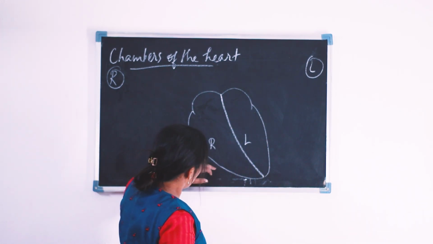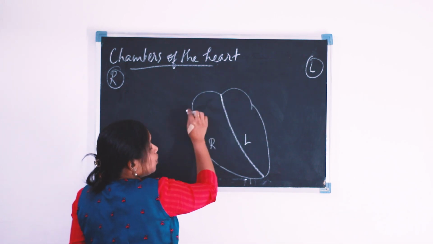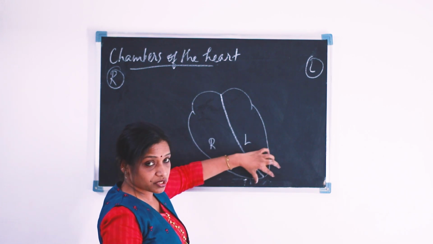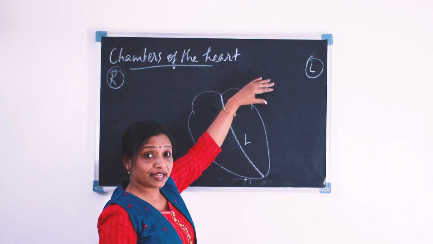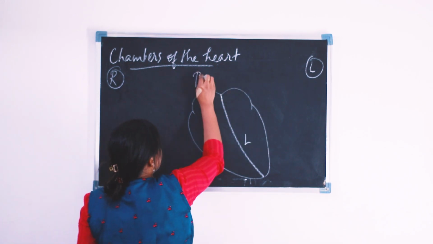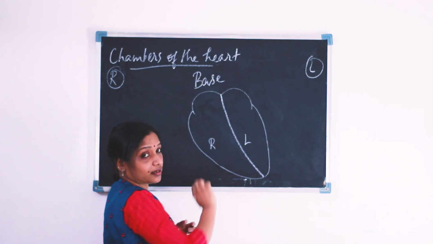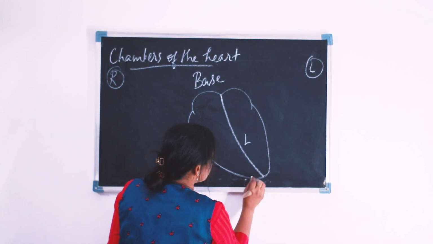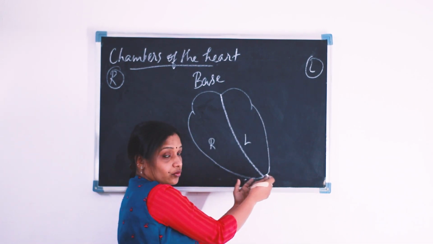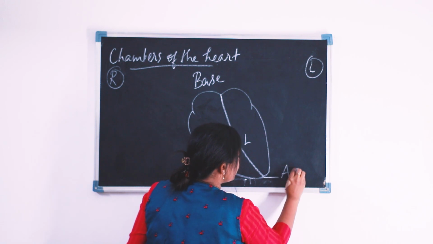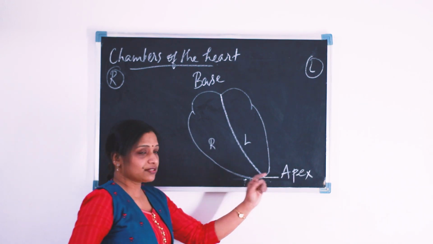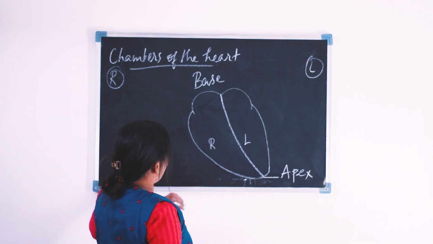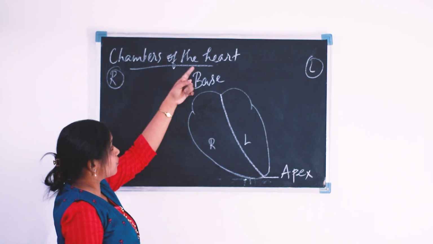At the top portion of the heart, it is much broader than the bottom portion. This broader or widened area of the heart is the base of the heart. And this narrowed portion towards the tip is the apex of the heart. Okay, now we can move on to the chambers of the heart.